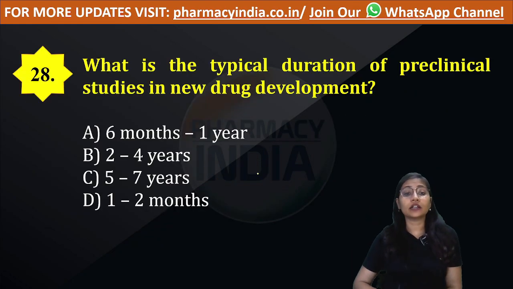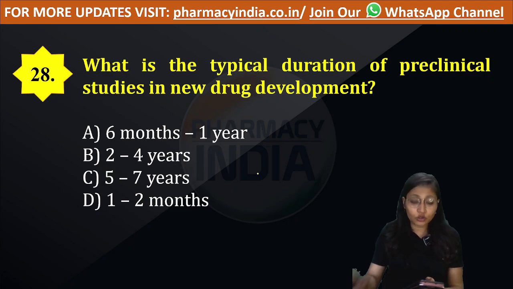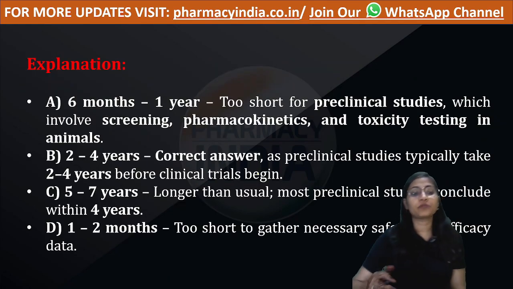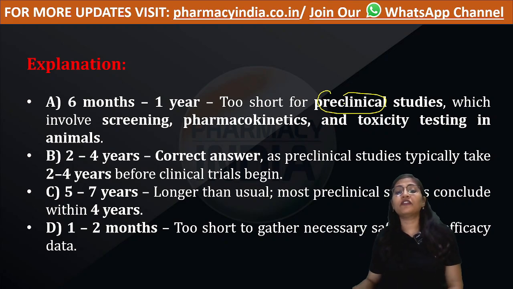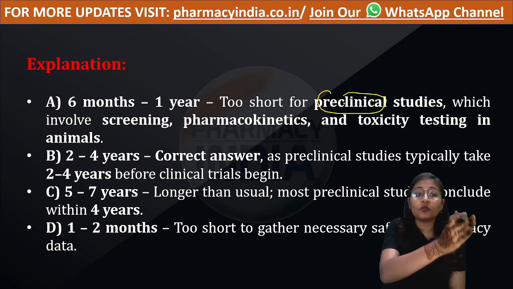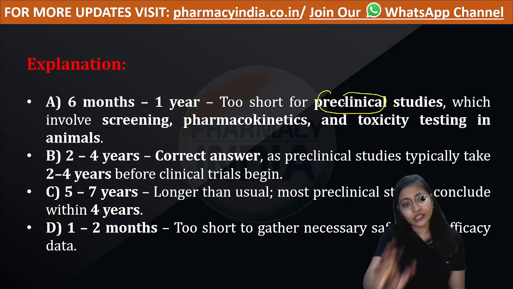Question number 28. What is the typical duration of preclinical study in new drug development? So the average duration we can consider is 2 to 4 years. Option number B, 6 months to 1 year, is too short for a preclinical trial, because in preclinical trials you have to screen various things, you have to find out the pharmacokinetic and toxic effects in animals. For this much study, we require more time. So 4 years is enough.